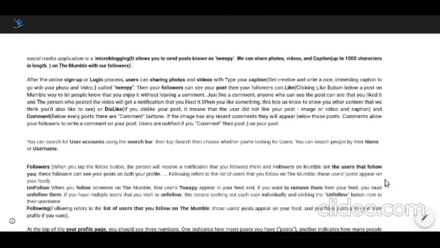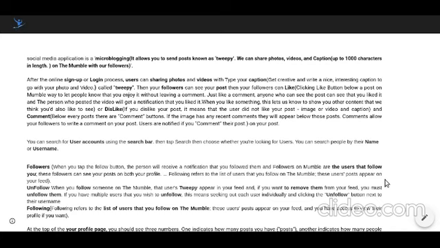After the online sign up and login process, a user can share photos and videos with a caption. Your caption looks like this. Write a creative, nice, interesting caption to go with your photo and video, which is called tweeting. Then your followers see your post and can give likes.